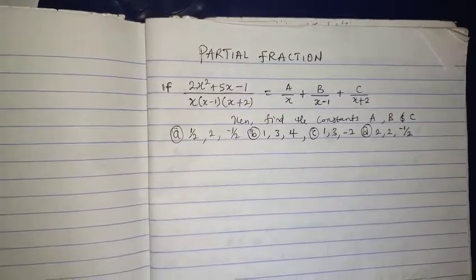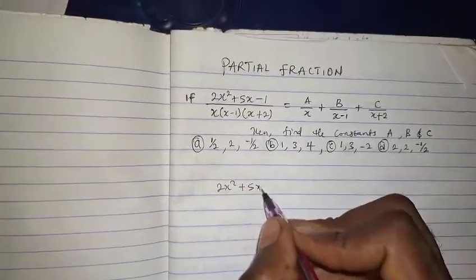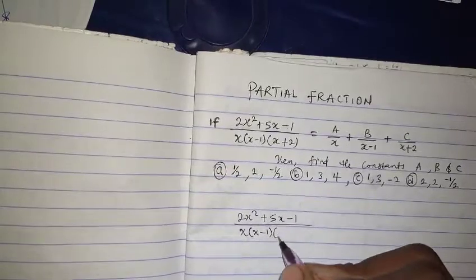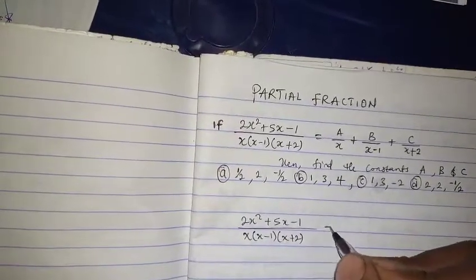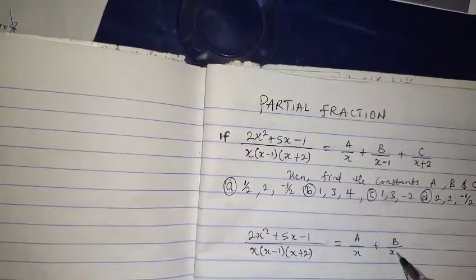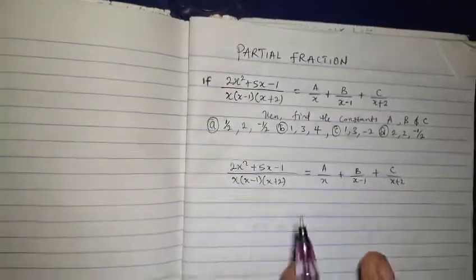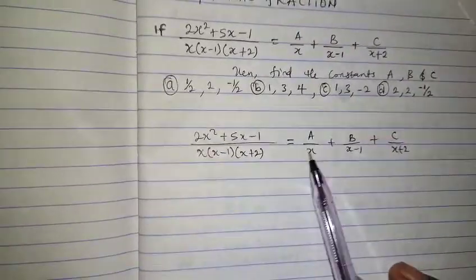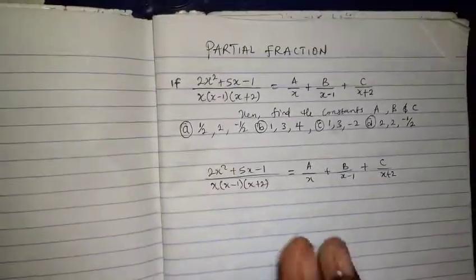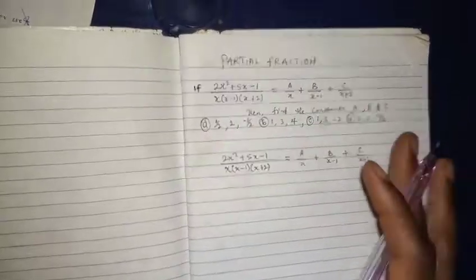Before you start punching, what we want to punch now is (2x squared plus 5x minus 1) over x into (x minus 1)(x plus 2). This is equal to a over x plus b over x minus 1 plus c over x plus 2. It doesn't matter the one you are trying to punch, whether it is a over x plus b over x plus c over anything. Anything you see that looks like this, just do what I'm going to explain now. It is for all of them.